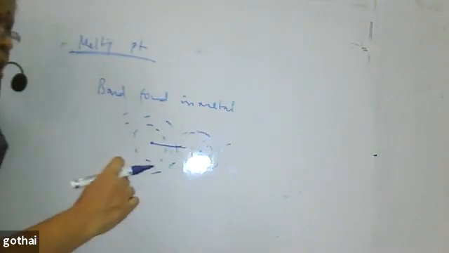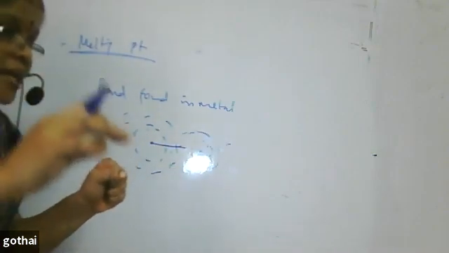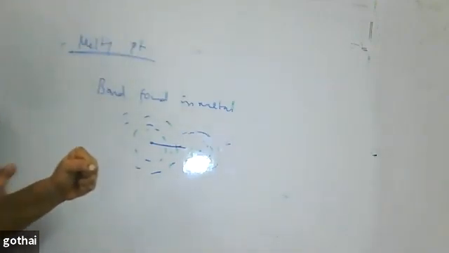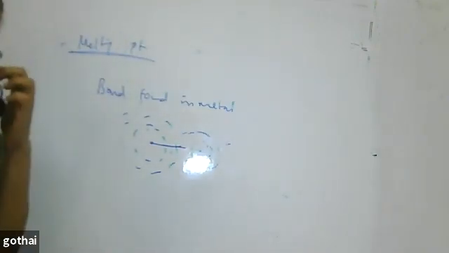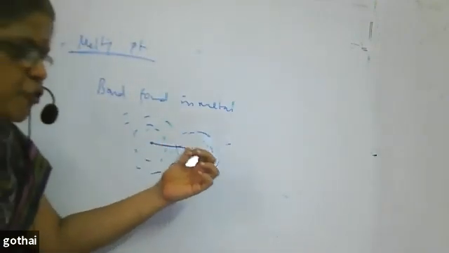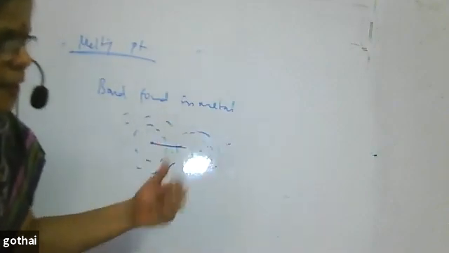That way the attraction is there, and the electrostatic force of attraction makes the bond stronger.